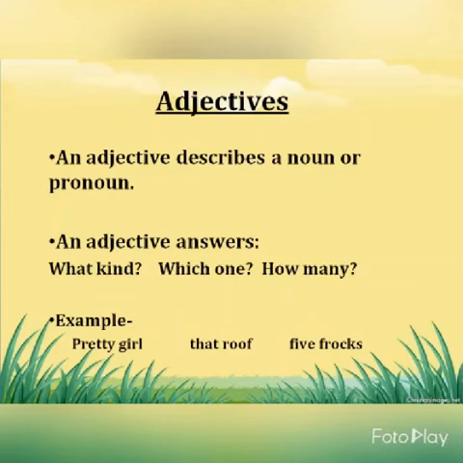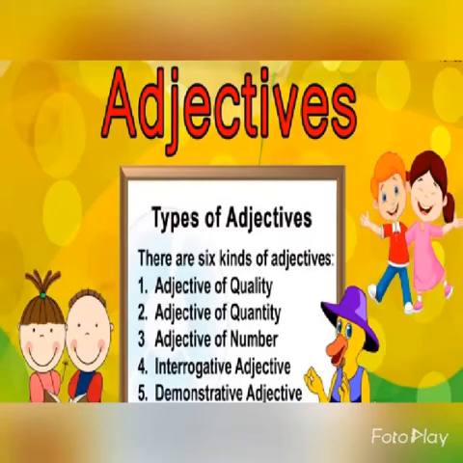Example, pretty girl. So, pretty is describing girl. That roof. The word that is describing roof. If we ask which roof, it will answer that roof. 5 frocks. Now the word 5 is describing frocks. In your previous classes, kids, you have learned types of adjectives like adjective of quality, quantity, and number. But this time we are going to learn a few more.